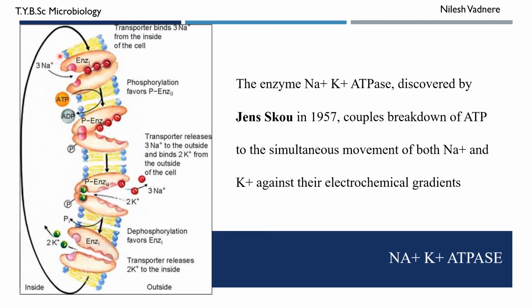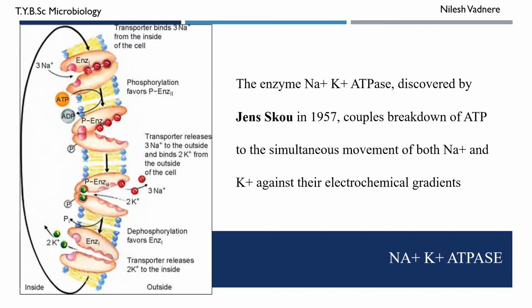So this is that enzyme ATPase, which is also a transporter protein. So it couples two things. Number one, hydrolysis of ATP to ADP. Number two, transfer of sodium ions and potassium ions.